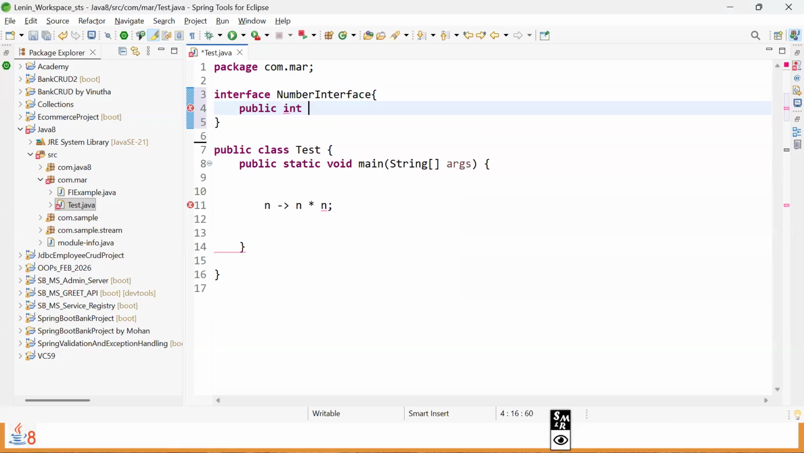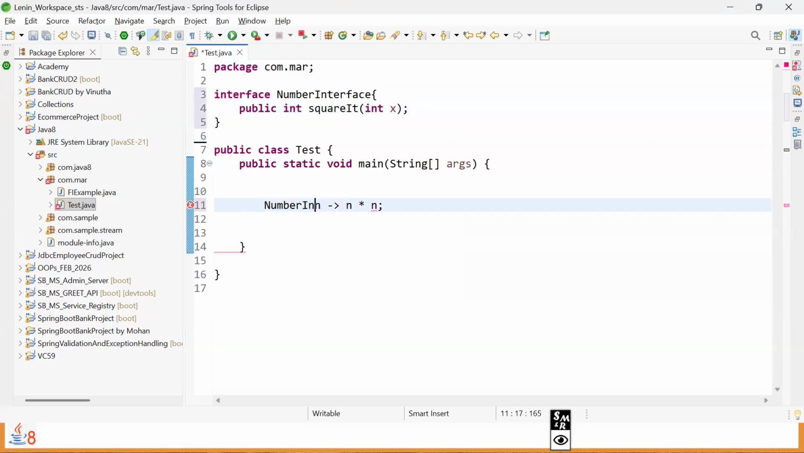Say public int squareIt, which needs one number to square. Any variable is fine. Now here in the lambda, we can use any of the variables, but this lambda is to be used with the functional interface called NumberInterface with some reference name, ni equals. Now syntactically, this is correct.